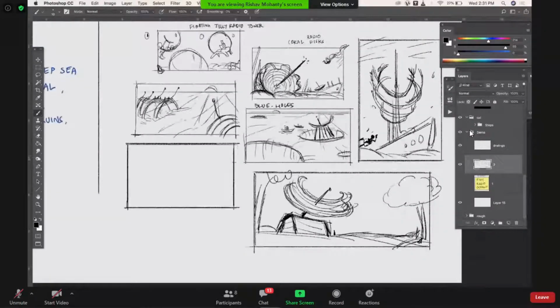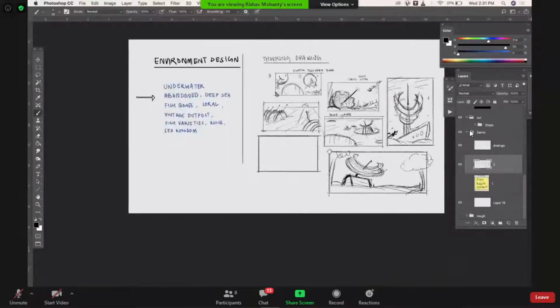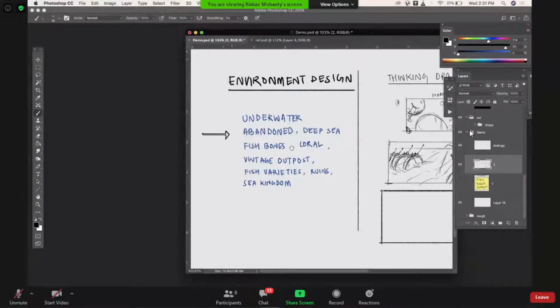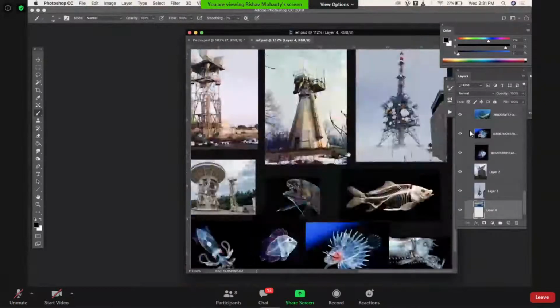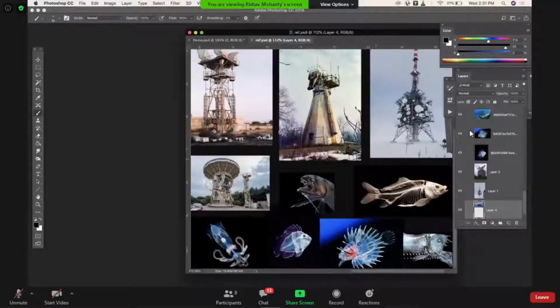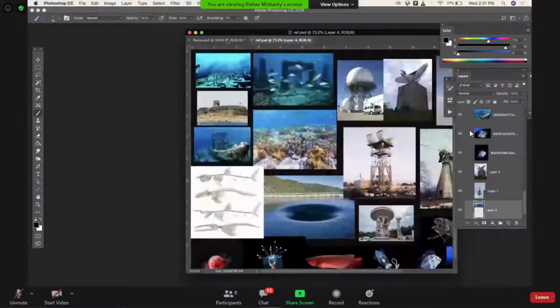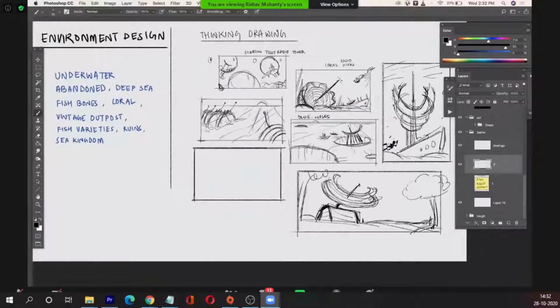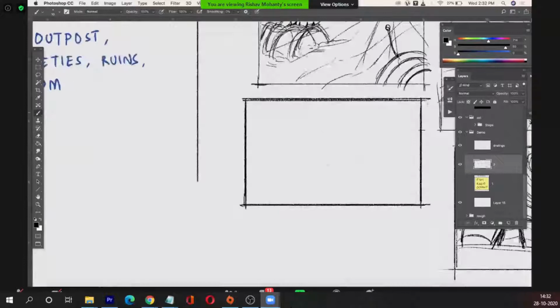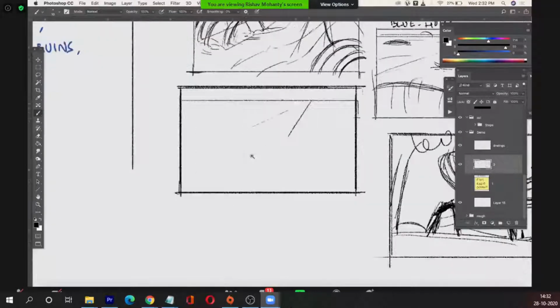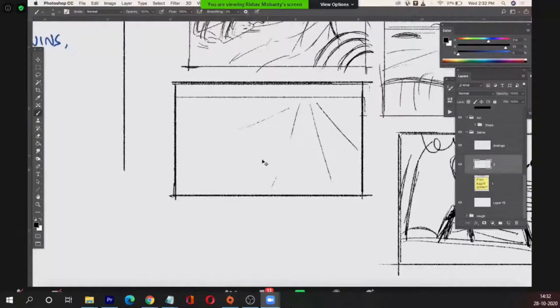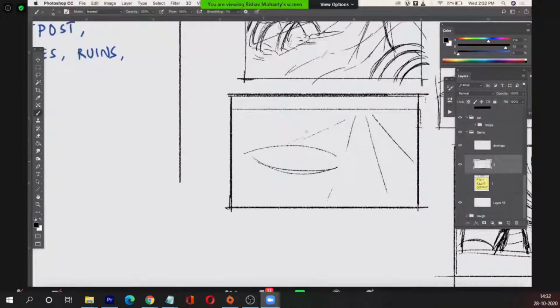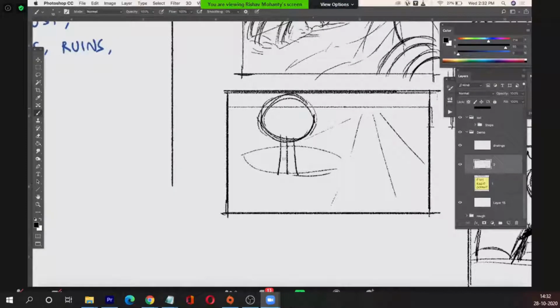Okay, let me just show you that reference again. I love this fish mouth here. It's coming out really weird. This dome looks very interesting, and I haven't used that idea. So I think, again, this is above water, but I'm going to use that same waterfall thing. Let's see what I can come up with. There's a huge waterfall here, and I see a big dome in the middle of the ocean.